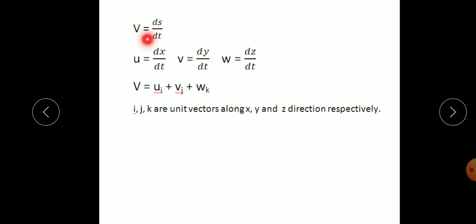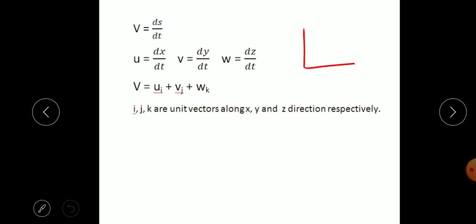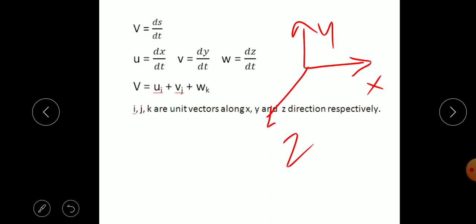We know velocity is the rate of change of displacement with respect to time. So velocity is displacement upon time. If you consider the Cartesian coordinate system, the velocity is changing along the x direction, along the y direction, and along the z direction. The velocity in the x direction at the point is u, the velocity along the y direction is v, and the velocity along the z direction is w.